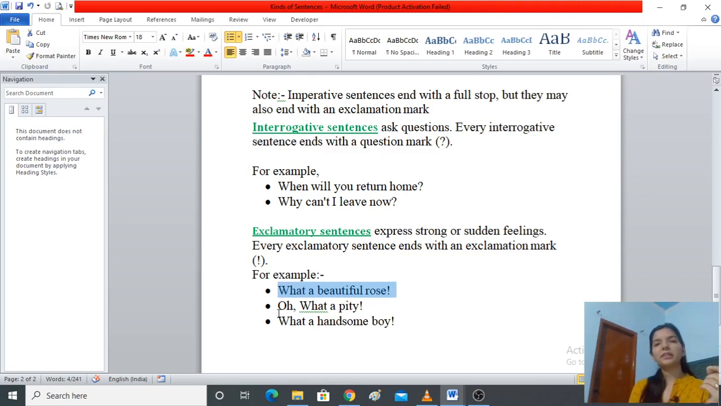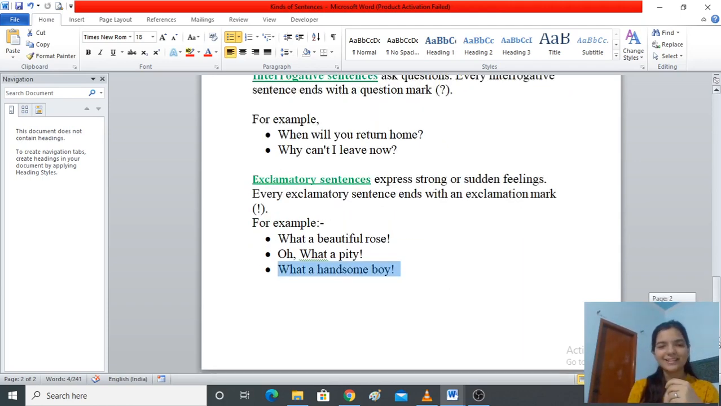Oh, what a pity. Now here we are showing a sorrow feeling. We are saying that, oh, what a pity. Hence it is also a sudden feeling. It expresses a sudden feeling, right? Now what a handsome boy, and an exclamation mark. Now we are exaggerating that the boy is handsome, right? So this is all about sentences.